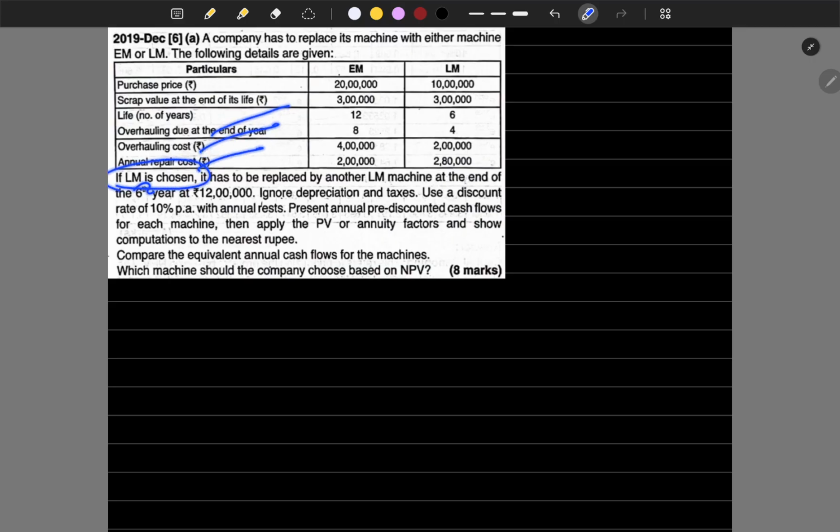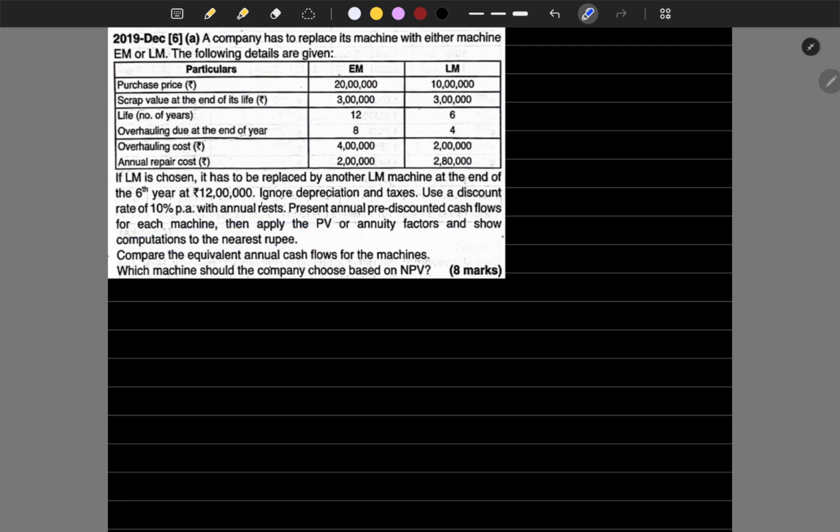If LM is chosen, it has to be replaced with another LM machine at the end of the 6th year, since the life of LM is 6 years, with 12 lakhs. Ignore depreciation and tax. Use a discount rate of 10%, which is 1 by 1 plus 0.1 the whole power n, where n is the number of years. Present annual pre-discounted cash flows for each machine, then apply PV or annuity factors, and show the computation to the nearest rupee.